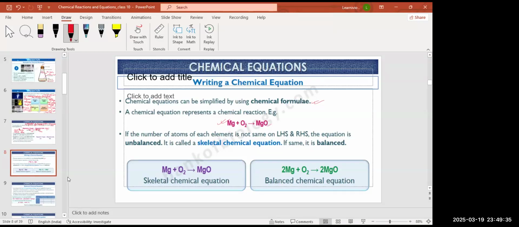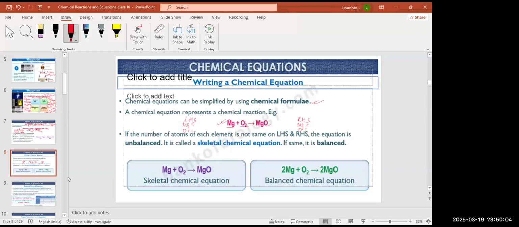If the number of atoms of each element is not the same on the LHS and RHS, here, which elements are there? Magnesium and oxygen, and here also magnesium and oxygen. Okay, tell me, Umair, how many magnesium and how many oxygens are there on the left hand side?